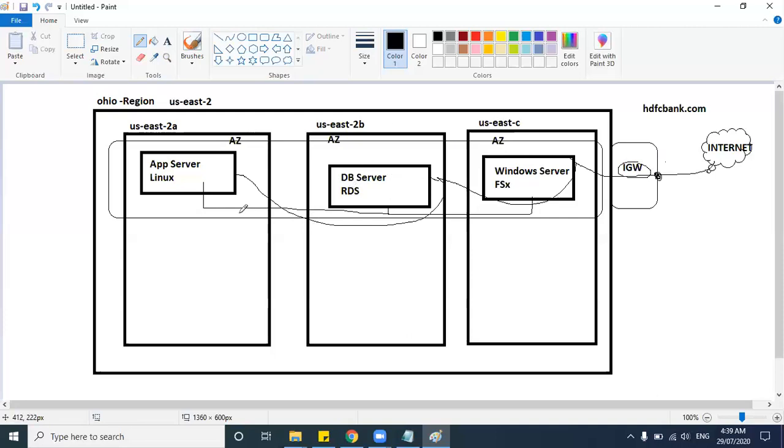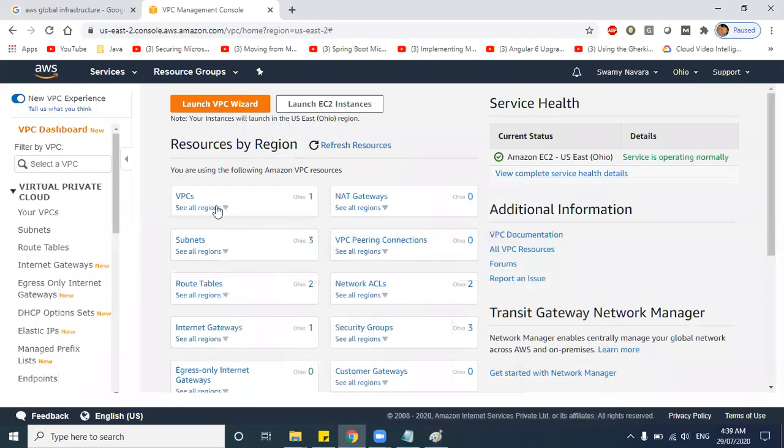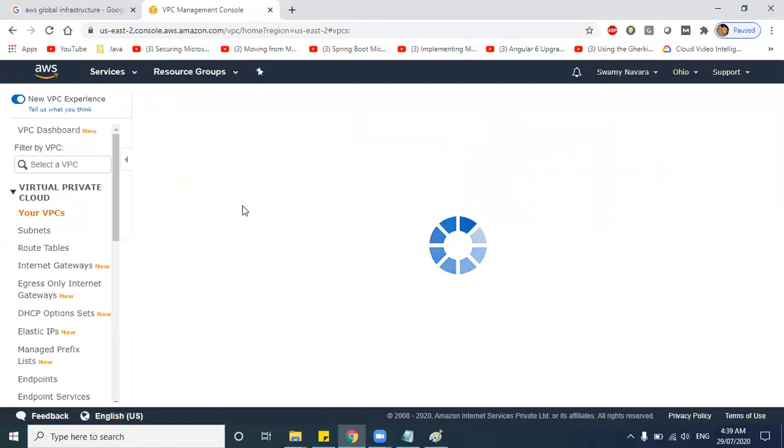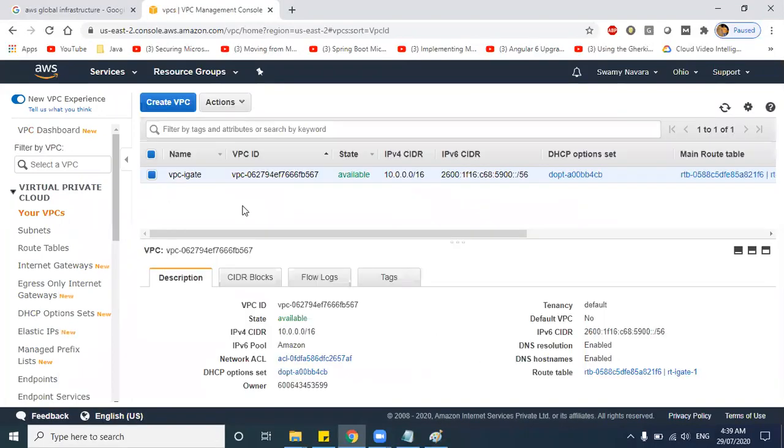Before creating a VPC, we must understand IP addresses and subnetting. Why? Let's say there is a VPC, and by default there will be a VPC available. Ignore that.